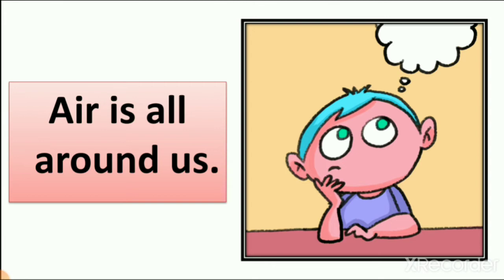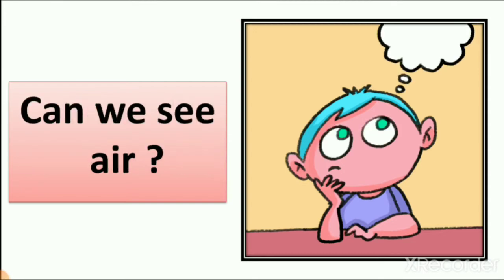So let's see, air is all around us. How is it possible? Can we see air? How do we know that there is air? For that we need to see air. So can we see air? Yes or no? Let's see. If you want to know whether there is a teacher in the classroom, what do you do?